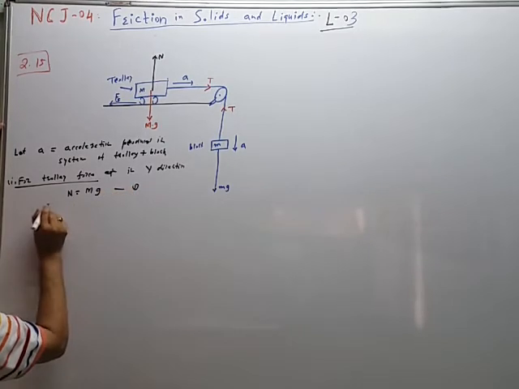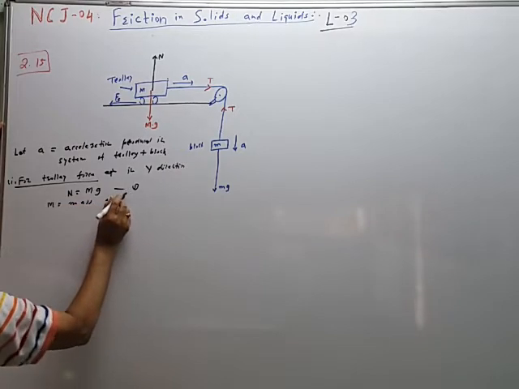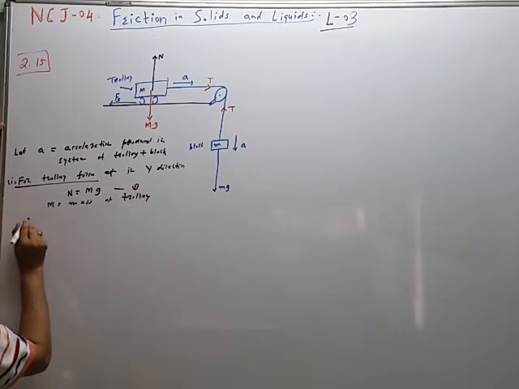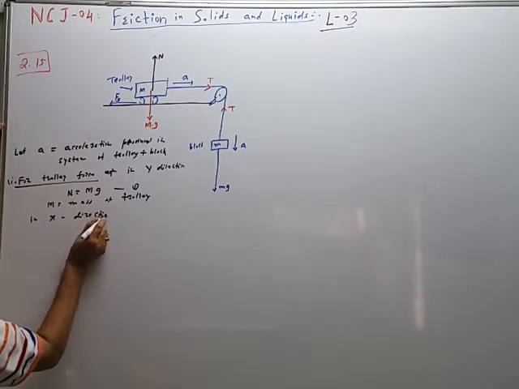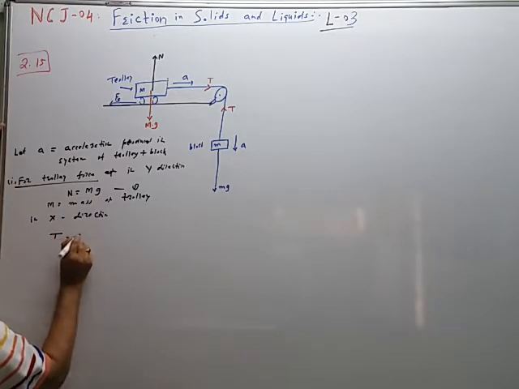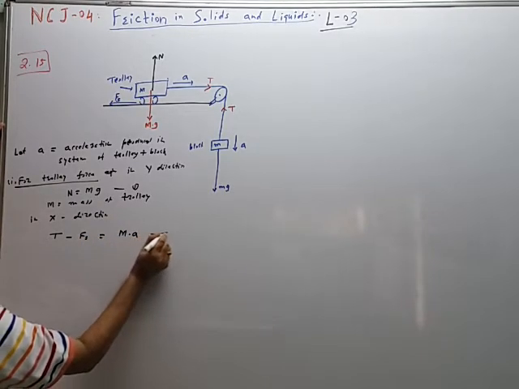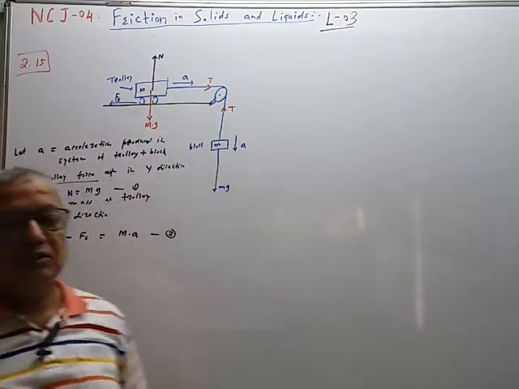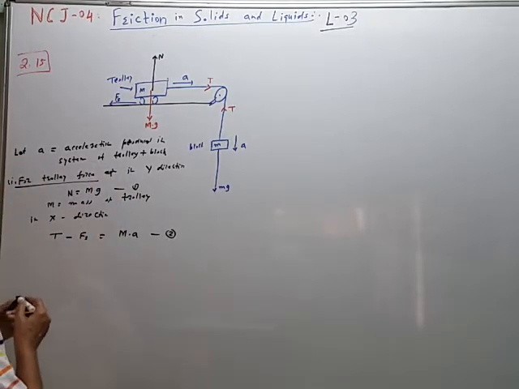This is equation 1, where M is the mass of the trolley. In x direction, T minus Fs is equal to mass multiplied by acceleration. Tension T is in the direction of motion and Fs is the force of static friction. So T minus Fs is equal to M into a. This is equation 2.